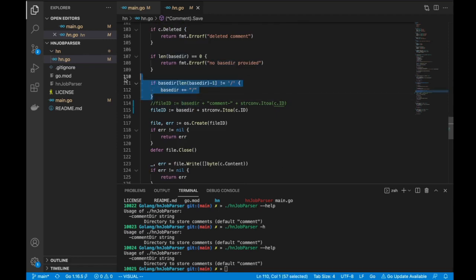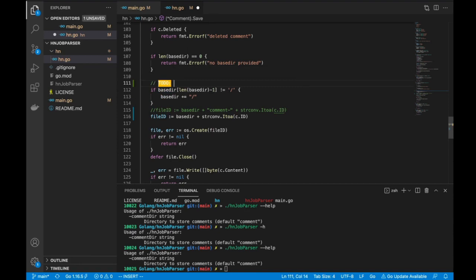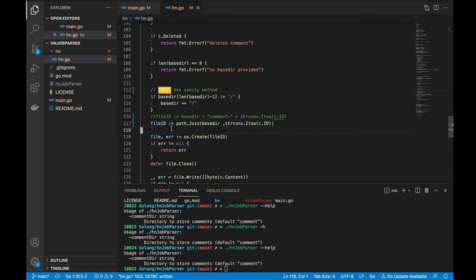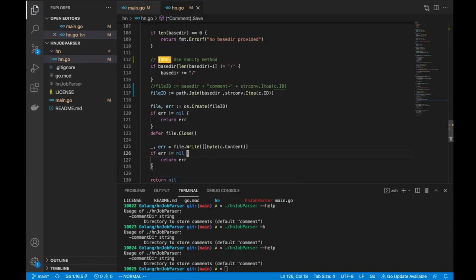Okay, this is redundant code. I should have just used the check that I had done earlier. I just need to add that here, so let me add that. And I should use path.Join here instead of doing this. So I'll get the file ID, and I'll create a file and I'll write the content to the file, and that's it.